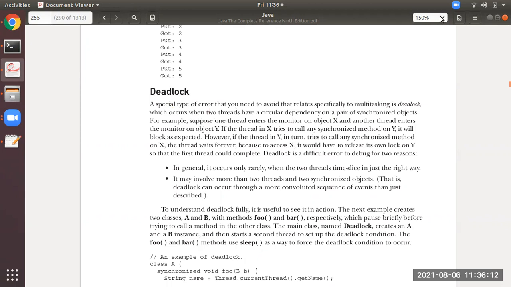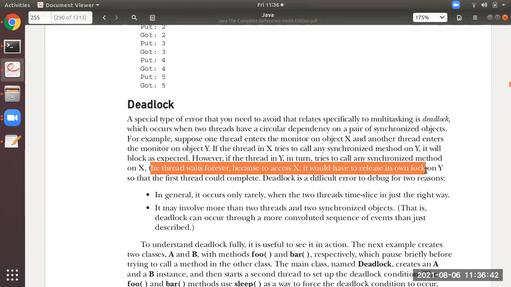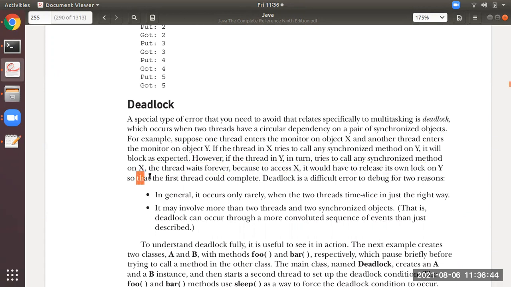For example, suppose one thread enters the monitor on object X and another thread enters the monitor on object Y. If the thread in X tries to call any synchronized method on Y, what will happen? It will be blocked as expected. Similarly, if the thread in Y in turn tries to call another synchronized method on X, then the threads wait forever, because to access X, it would have to release its own lock on Y. Then only the first thread can come in. So due to this, deadlock will occur, which is a difficult error to debug.